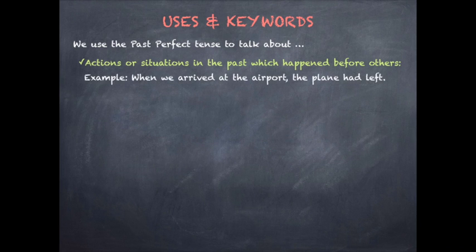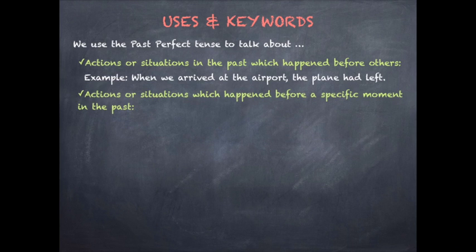In the example, when we arrived at the airport, the plane had left. At the moment we arrived at the airport, the plane was not there. It left some time before we arrived. The oldest action, the plane leaving, is in the past perfect, and the newest action is in the past simple.